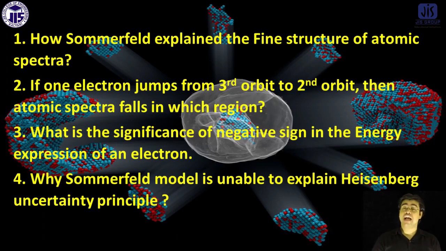When we consider that the electron has dual character, like wave and particle, then only will we be able to explain the wave nature and the Heisenberg uncertainty principle. So that's why the Sommerfeld model is unable to explain the Heisenberg uncertainty principle.